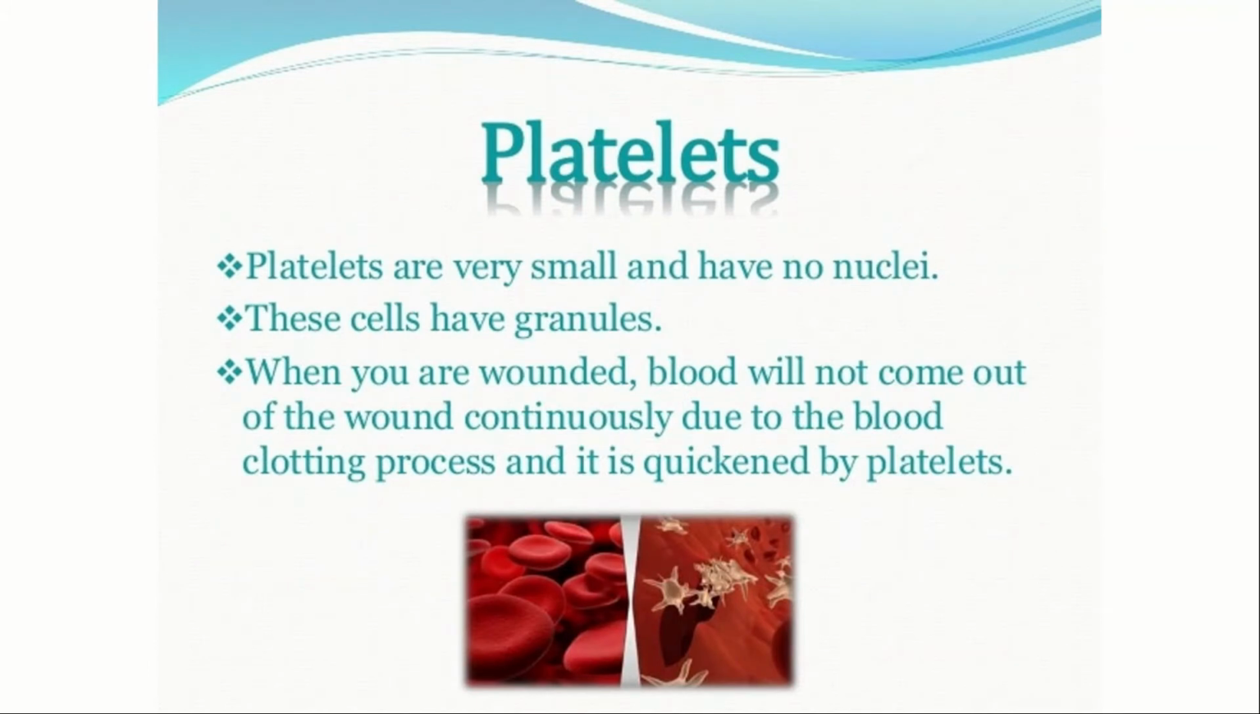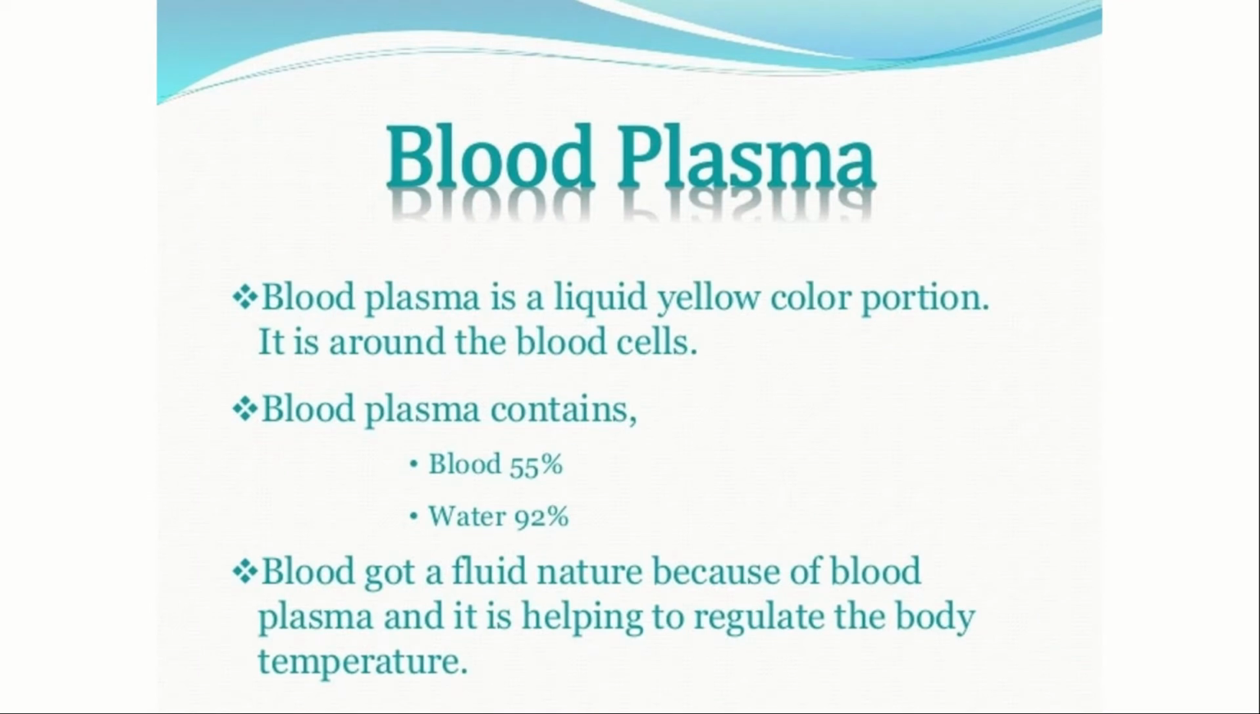Moving on to platelets. Platelets are very small and have no nuclei. These cells have granules. When you are wounded, blood will not come out of the wound continuously due to the blood clotting process, which is quickened by a helpful component of blood called platelets. This is why blood does not flow continuously from our wound.